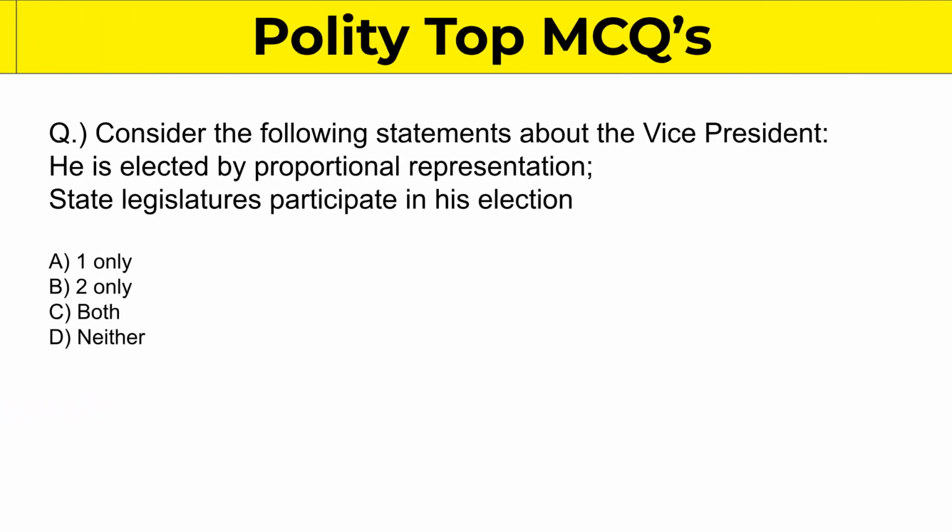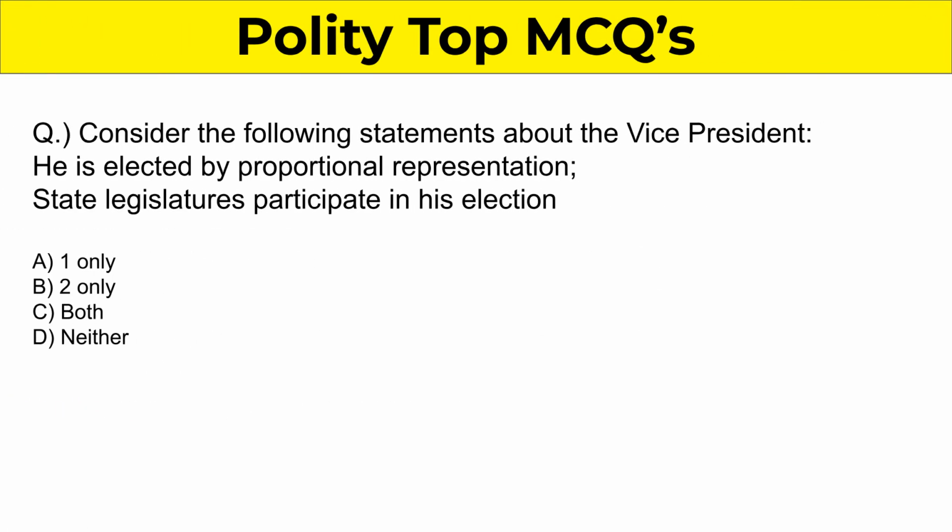Question 7. Consider the following about the Vice President. He is elected by proportional representation. And state legislatures participate in his election. The correct answer is the Vice President is elected by proportional representation. State legislatures do not participate in his election.